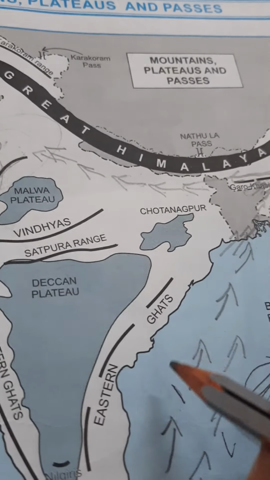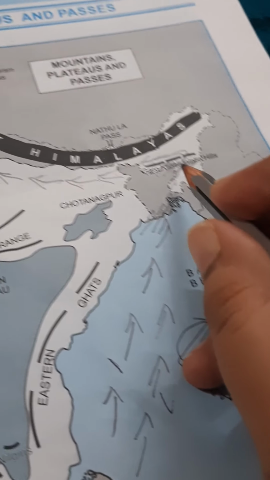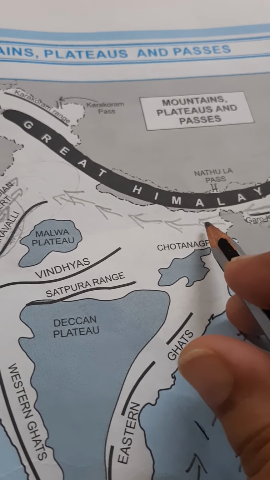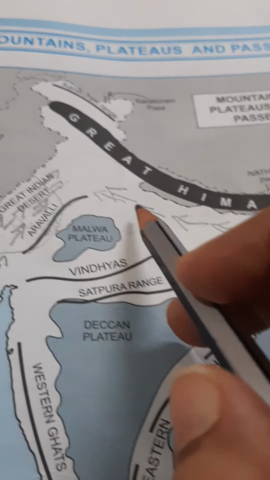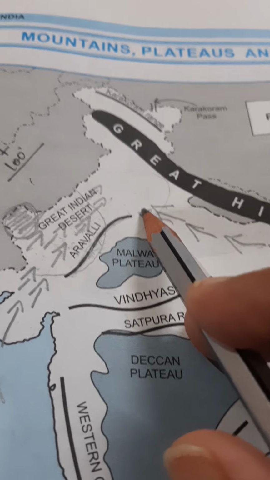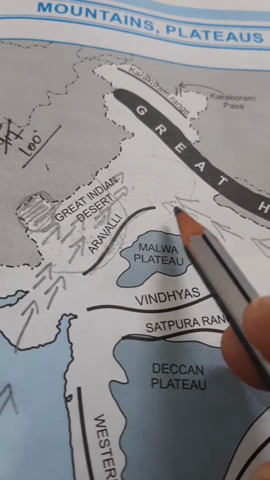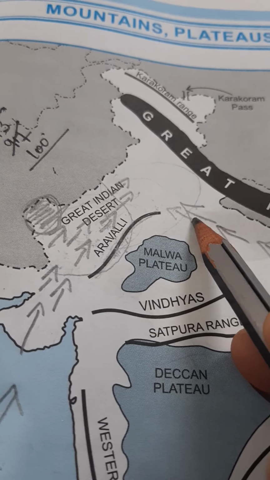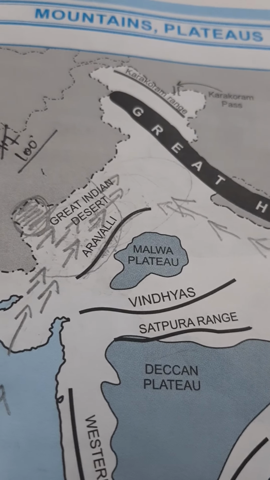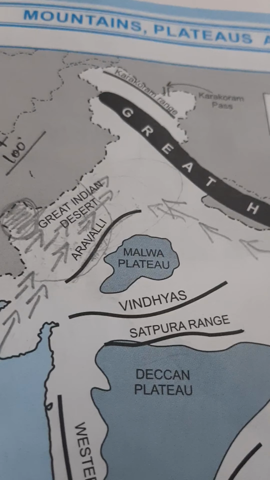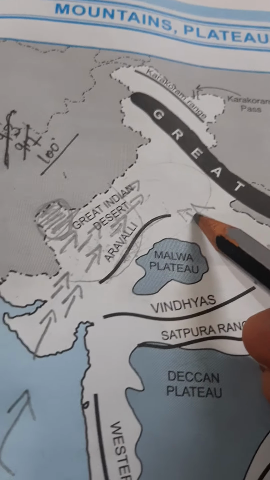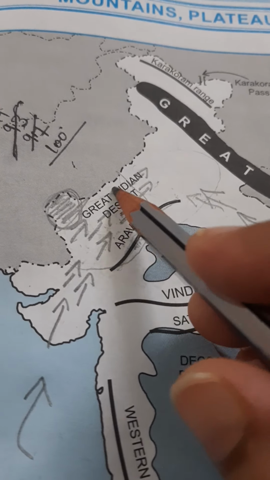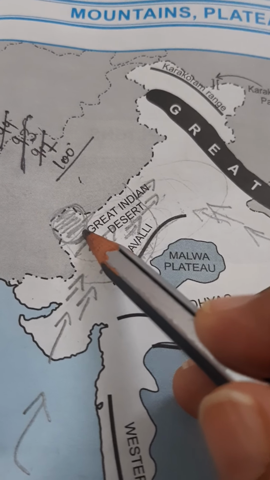And secondly, after giving rainfall to the northeastern part, the Bay of Bengal branch winds move from east to west. They give rainfall to different parts, like Patna, from east to west, and by the time they reach here, they are moisture-shed winds. Okay, first this region is a rain shadow area for the Bay of Bengal, and second, they are moisture-shed winds because they have already given a good amount of rainfall to different parts, and after covering a long distance, they are now completely exhausted, so they don't have any more moisture. That is why the Bay of Bengal branch winds are not able to give rainfall to the western part of Rajasthan. Okay, that is why Rajasthan is a desert.